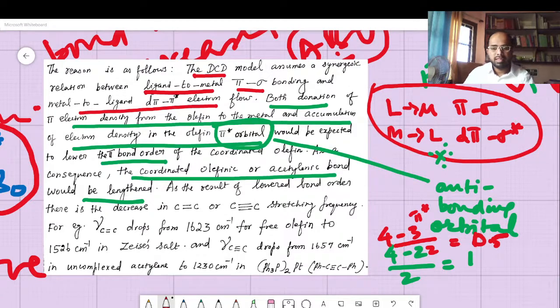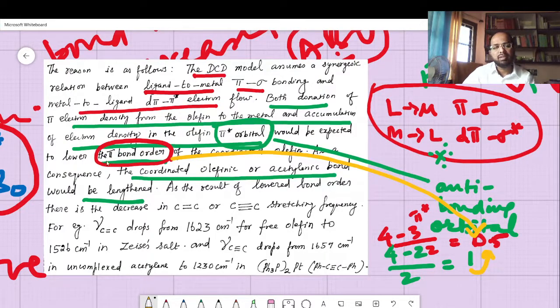So you can see that as a result of this electron donation, we expect lowering of the bond order. What has happened to the bond order? It has become 0.5 from 1.